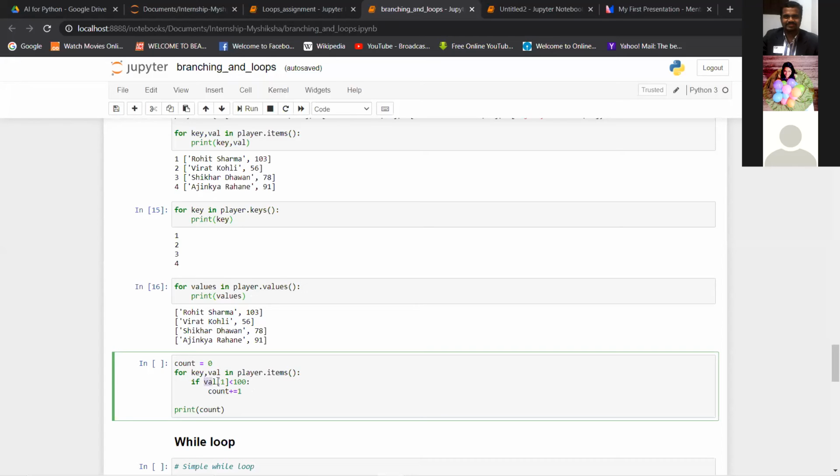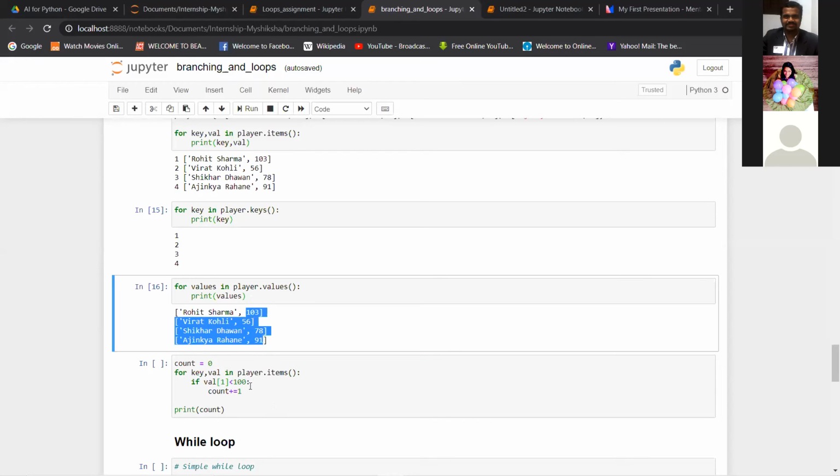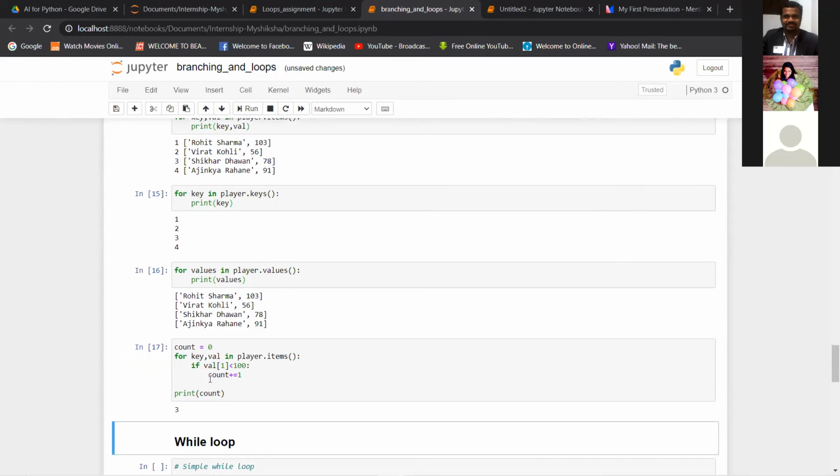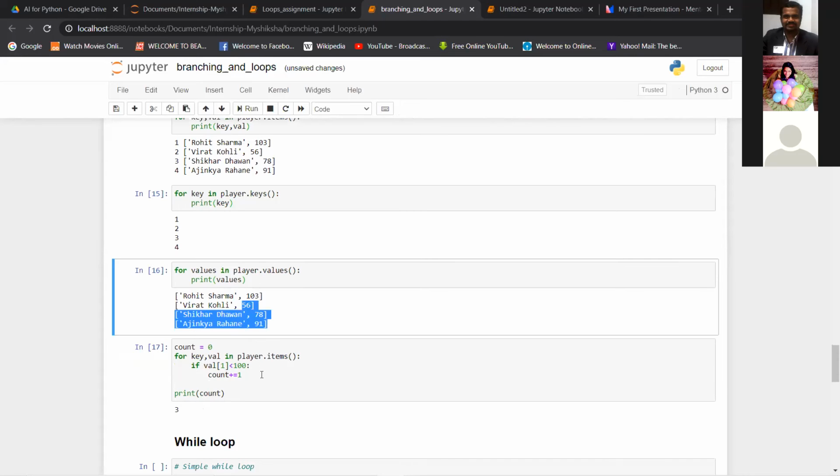We are just checking if value 1 is less than 100, count is equal to count plus 1. For every dictionary value pair, we check whether value 1, that is these numbers, is less than 100, so that we can count them. You can get the final count if you run this. There are 3 instances, or 3 batsmen, who have scored less than 100 runs, right? So this is working correctly.